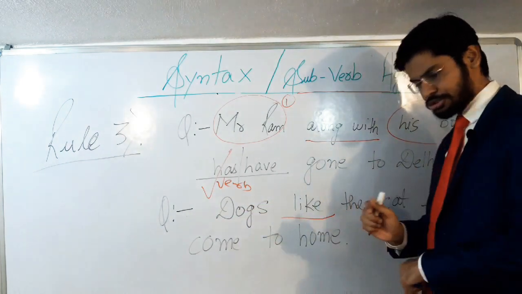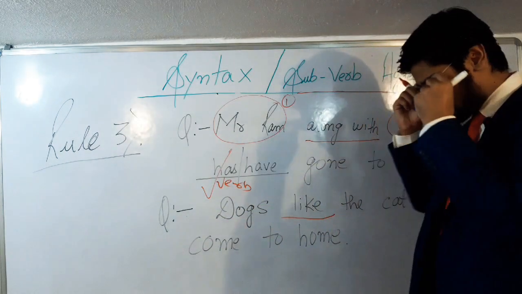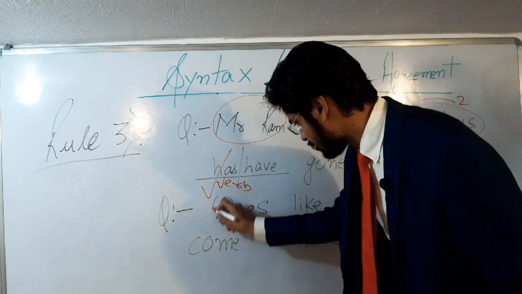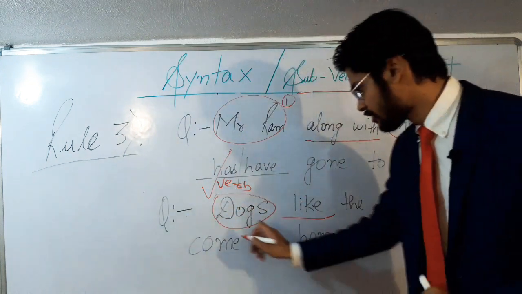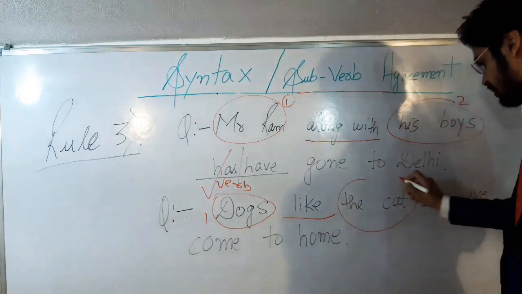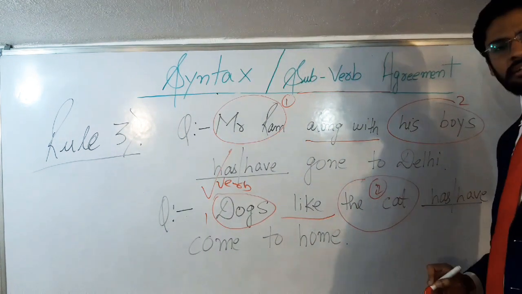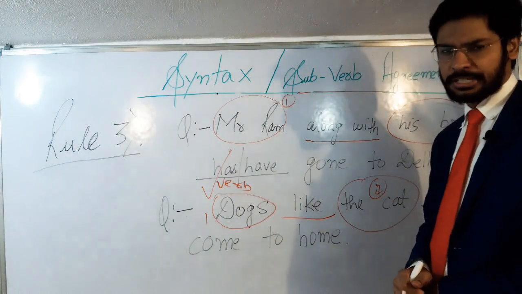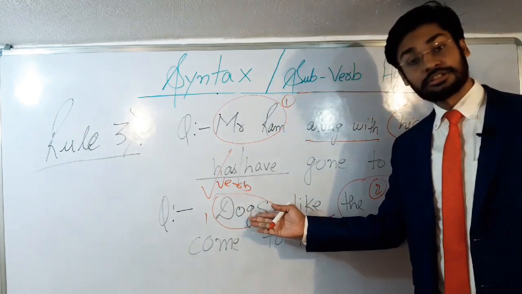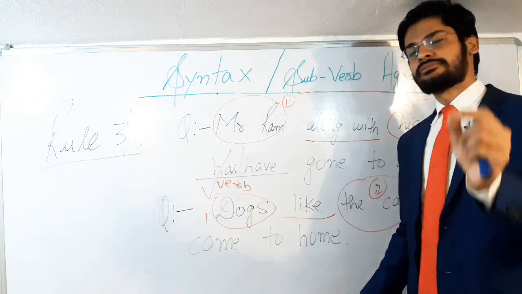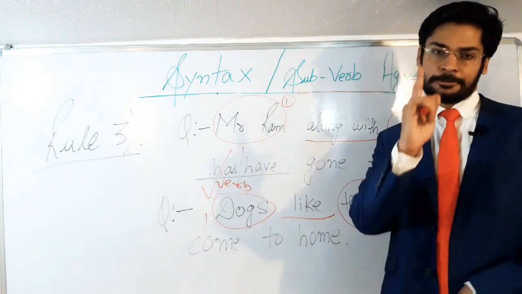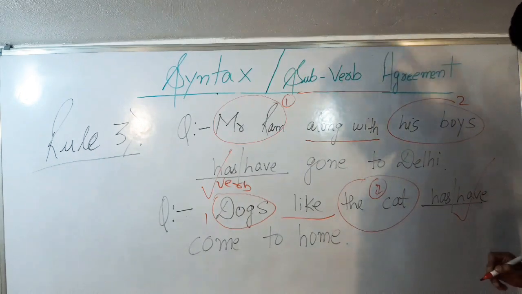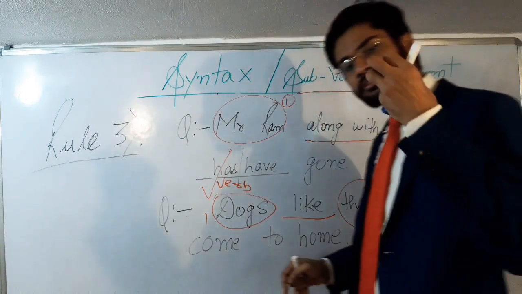Now come to the second question, students. Try to solve these questions. Dogs like the cat, has or have, come to whom. Once again, we have multiple subjects here. First one is dogs, which is plural. Second one is the cat, which is singular. And we all know that if the subjects are joined by like, then the verb depends on the first subject. First subject here is dogs, which is plural. So verb will also be plural, students. So here between has and have, the correct answer would be have. Alright, students. So these were the two questions of rule number 3.